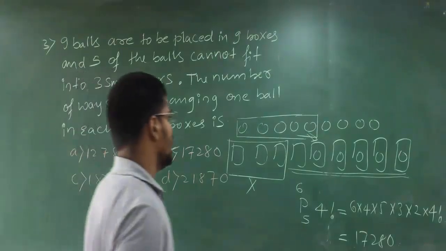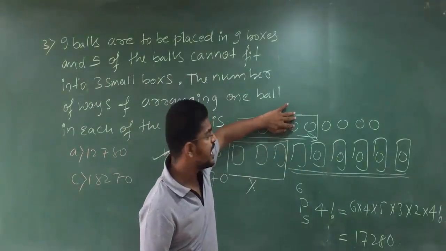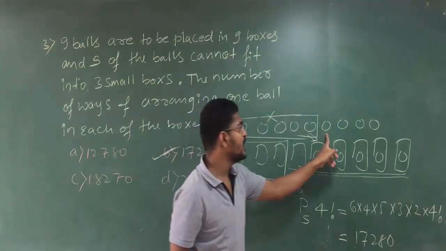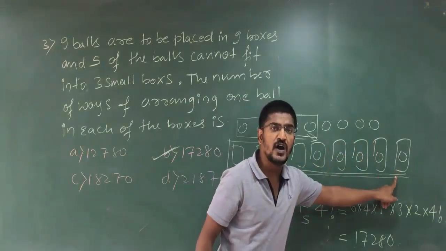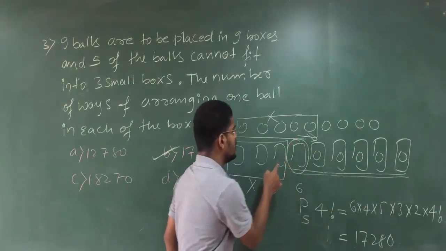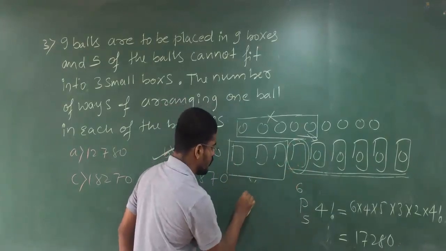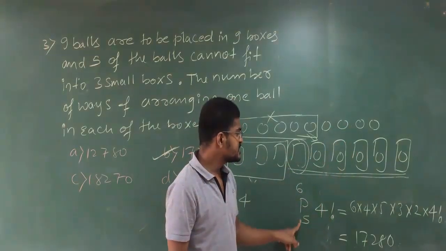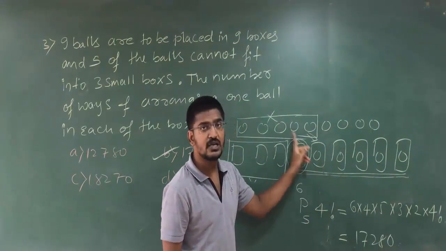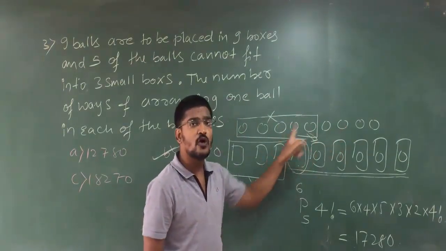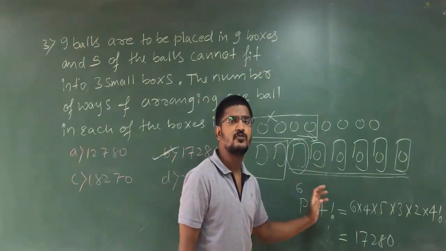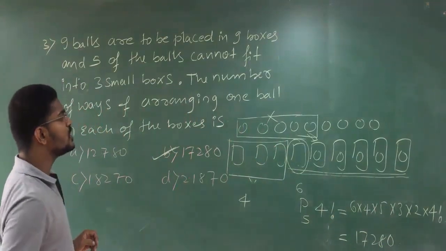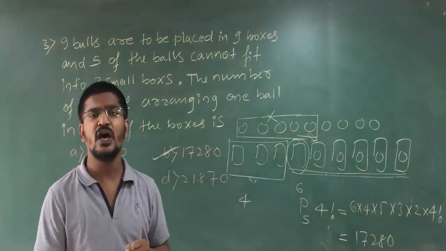Okay students, so see here again I am explaining. This 5 balls has got this 6 choice. So 6P5. This story is over. Remaining with 4 balls. Here you have arranged 5. Again here you are remaining with 1 box. This 3. So 3 plus 1 will be 4 boxes. 4 balls. You can write 4P4 also, no problem. This 6P5 is this arrangement. This is 4P4. So therefore 6P5 times 4P4 is nothing but 4 factorial. So you always simplify that. You are going to have 17280. So option B is your answer.